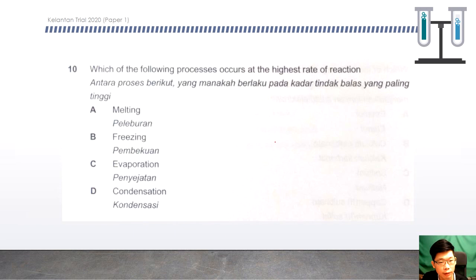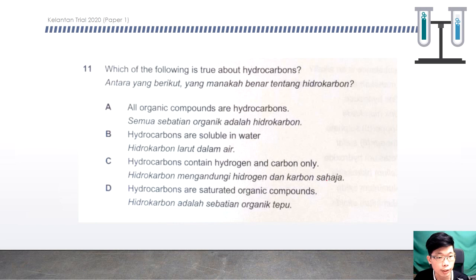Question number 10. Which of the following processes occurs at the highest rate of reaction? All the reactions here are actually quite slow, but if we compare the rates of reaction, melting will be the highest. Okay, next question. Which of the following is true about hydrocarbons? If we look into the name, hydro refers to hydrogen, carbon refers to carbon. So C would be the answer. Hydrocarbons contain hydrogen and carbon only.